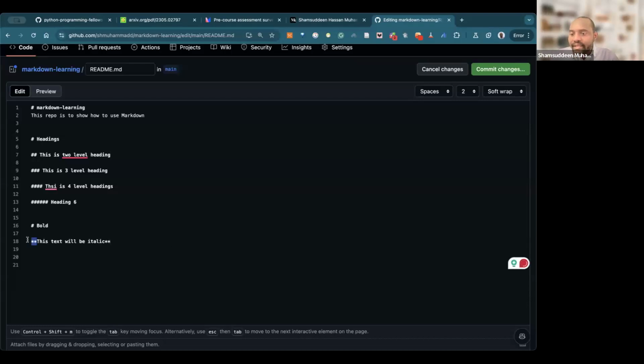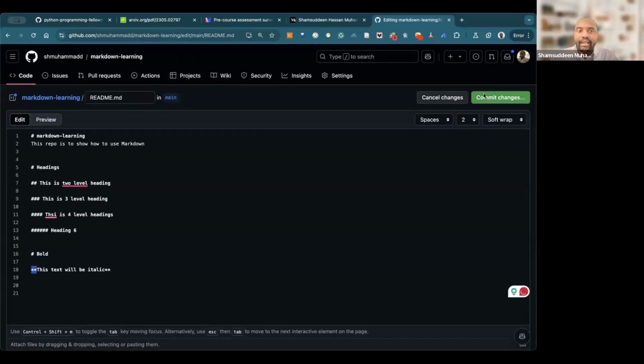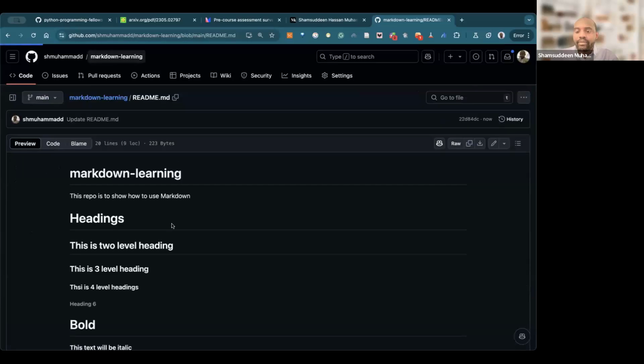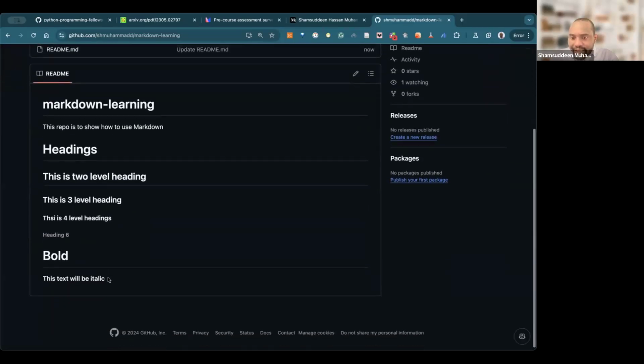Can you see how many asterisks? Two asterisks. So when you have two asterisks, I now type commit. Let me show you what happened. This text is bolded. It's different from this text.